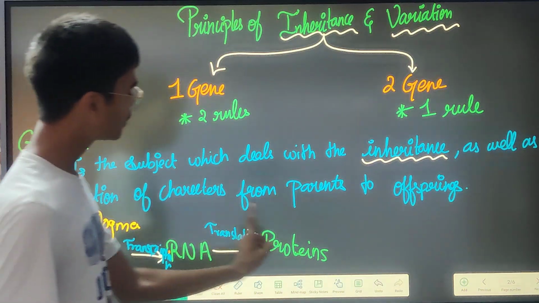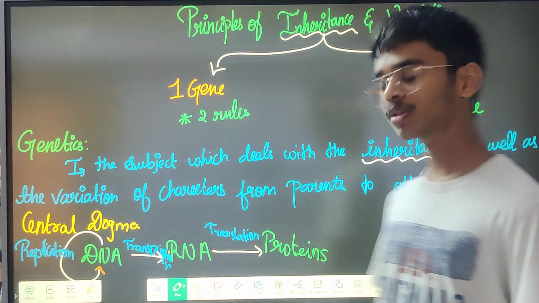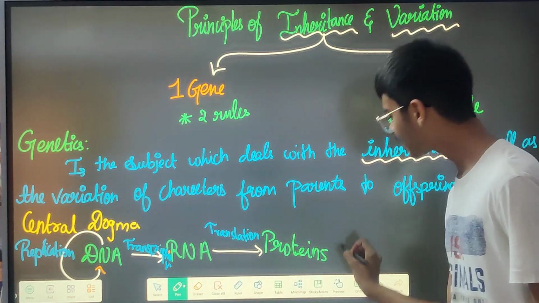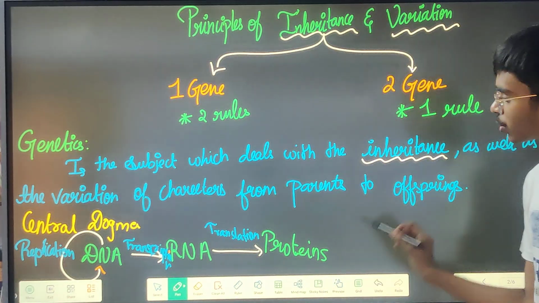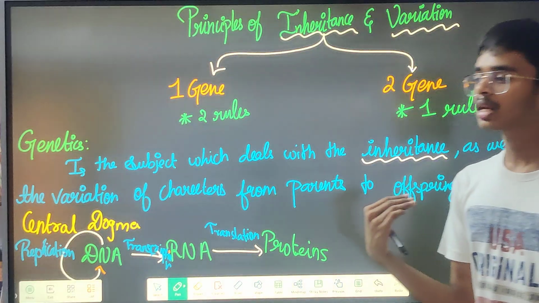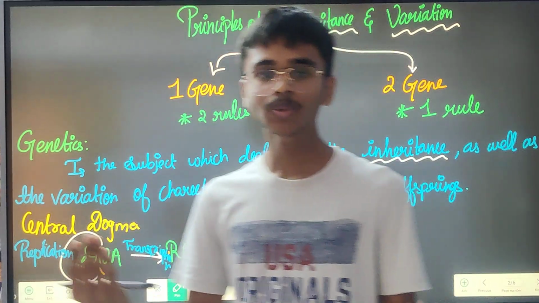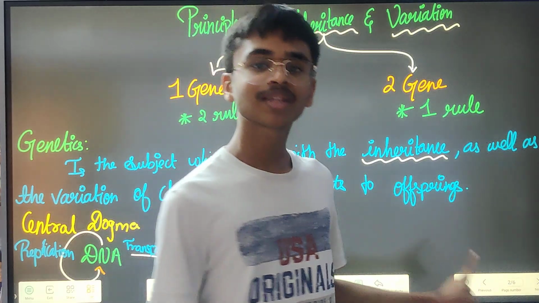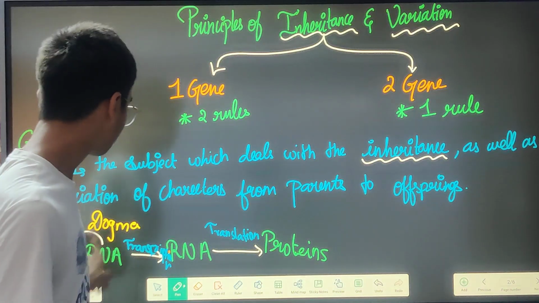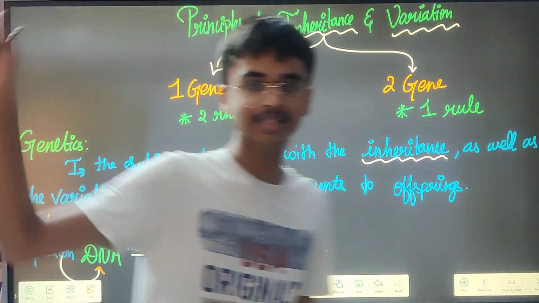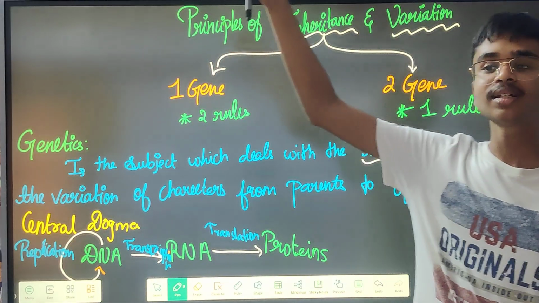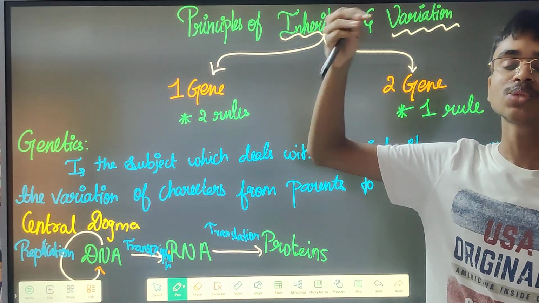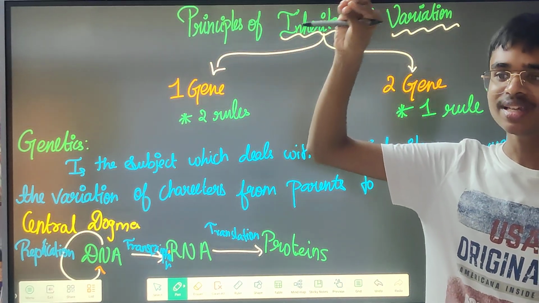So RNA will be converted into proteins by the process called translation, and these proteins are what? Hormones, and these hormones are those which are helping us to be ourselves, the characters that we have. And since proteins have come from DNA, and DNA is the genetics that we have got from our parents, that is why some of our characteristics will be similar.